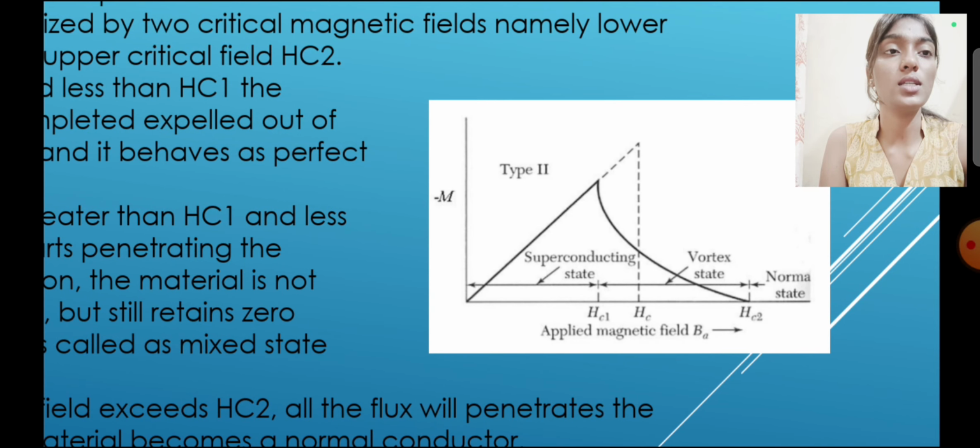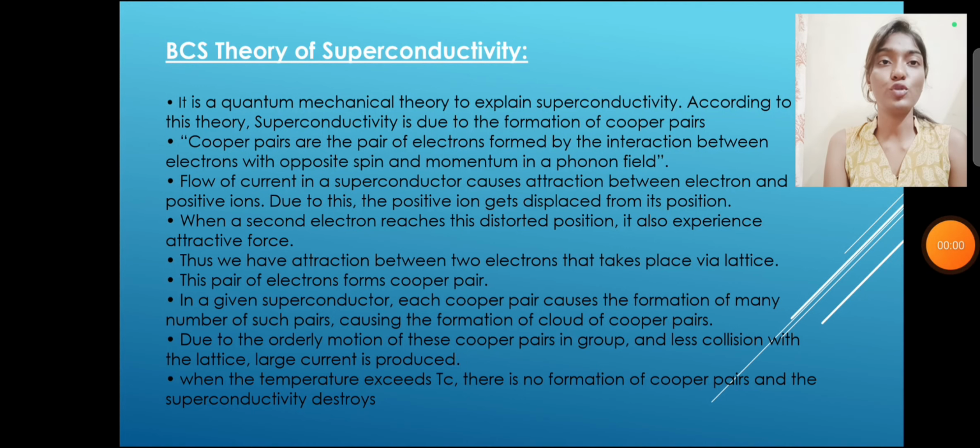You can see the graph on the screen. Theory of superconductivity. It is the quantum mechanical theory to explain superconductivity. According to this theory, superconductivity is due to the formation of Cooper pairs. Cooper pairs are pairs of electrons formed by the interaction between electrons with opposite spin and momentum in the phonon field.